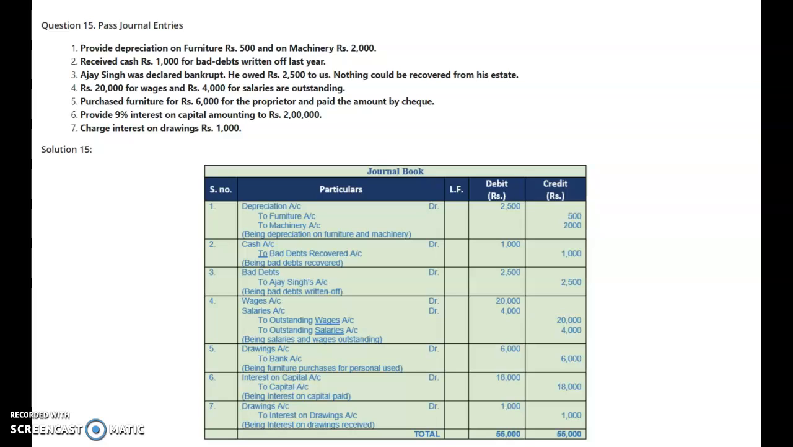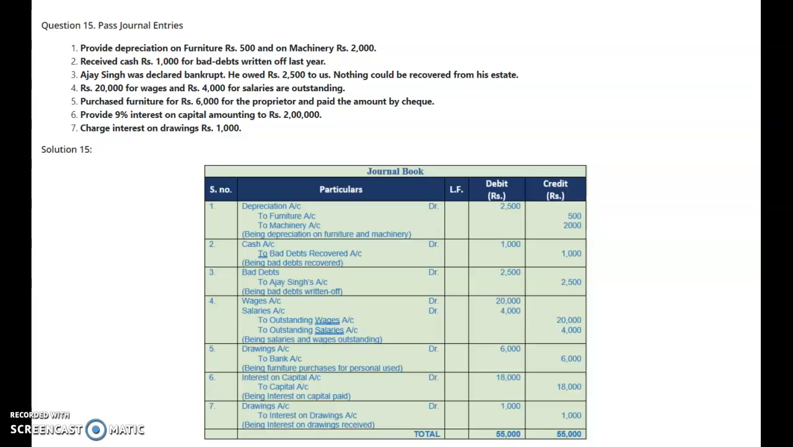Furniture account will not be debited because it is not purchased for the business. If it is purchased for the business, then we will debit the furniture account. As it is purchased for the proprietor, it will be treated as drawings. So drawings account will be debited and bank account will be credited.